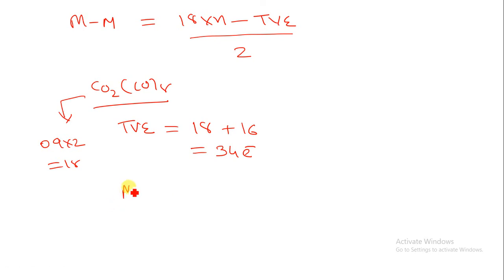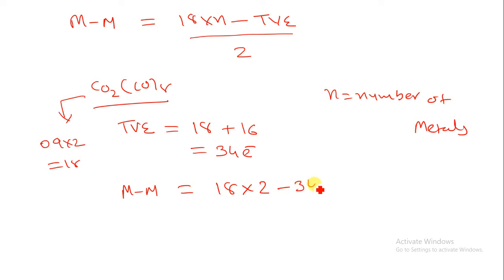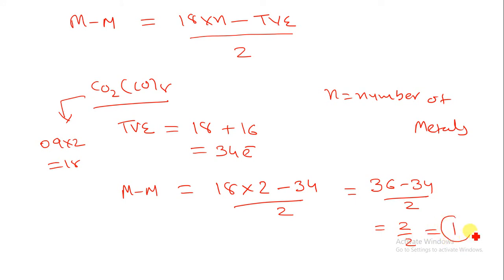Now to calculate the metal-metal bond, it is equal to 18 into N, where N is the number of metals. Here I have 2 metals, so I put 2 over here, minus 34, divided by 2. So there will be 36 minus 34 divided by 2, that is 2 by 2. So there will be one metal-metal bond. This one metal-metal bond should be present theoretically in the Co2(CO)8 structure, and we calculate that by this formula.